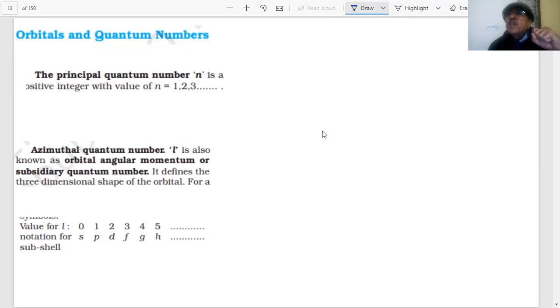All this information is available by a set of 4 quantum numbers. How many quantum numbers are necessary to define the state of an electron in an atom? 4. Where do they come from? The quantum mechanical model of the atom. And what does that quantum mechanical model solve? Schrödinger's wave equation. It is mathematical, and we are not going into full detail of that, but I am telling you in short. First is called the principal quantum number, n = 1, 2, 3. This gives you the energy level, n = 1, 2, 3, 4. This is our K shell, this is our L, M, N, and so on.